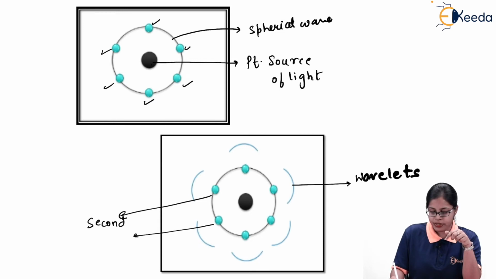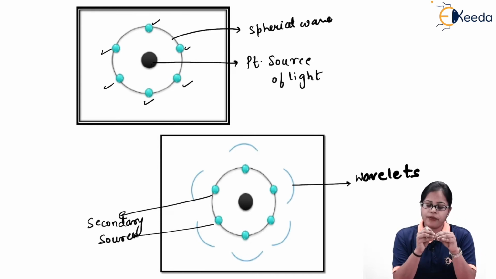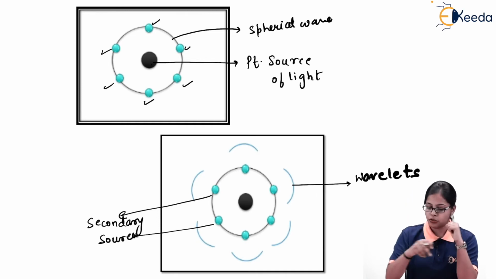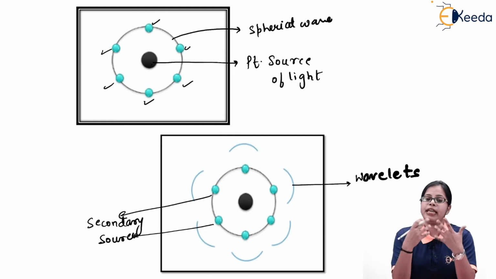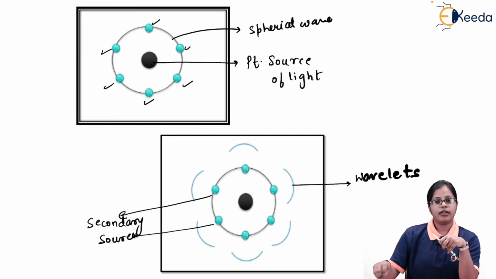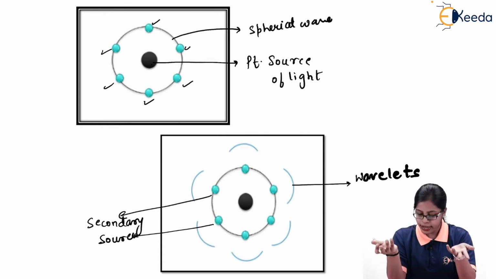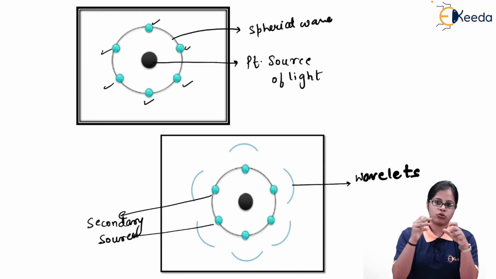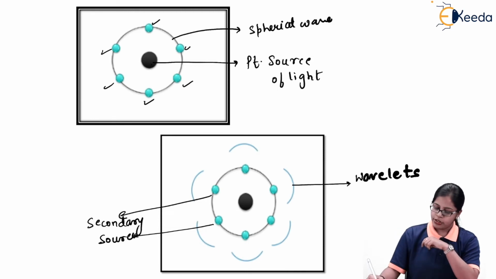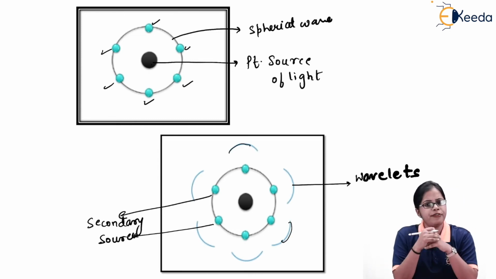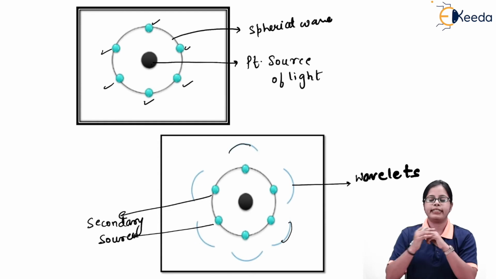The way I said in the previous slide, the light coming from the original source is going to behave as a primary source. So this black one is behaving as a primary source. But the other sources which are obtained on the further waves are going to behave as secondary sources. So these blue sources are behaving as secondary sources, and the secondary sources are going to give rise to secondary wavelets. As I have obtained 6 secondary sources from one primary source, I'm getting 6 wavelets.